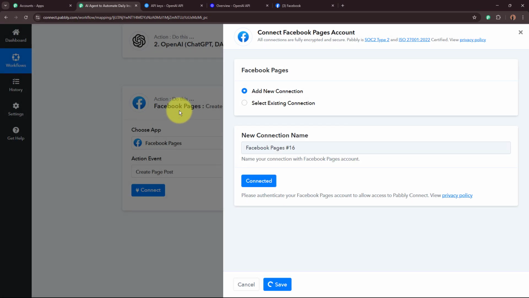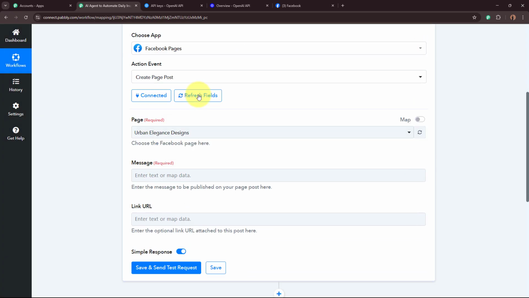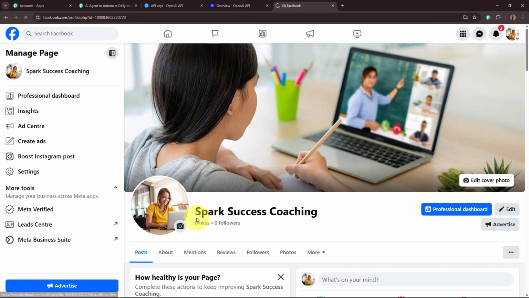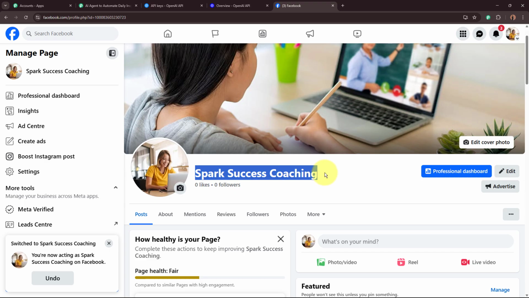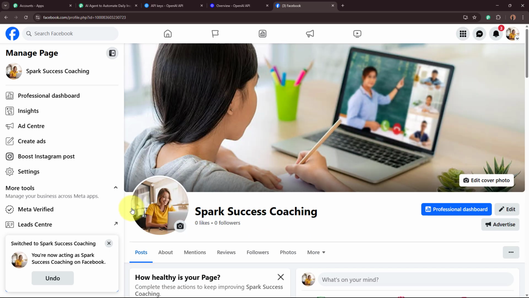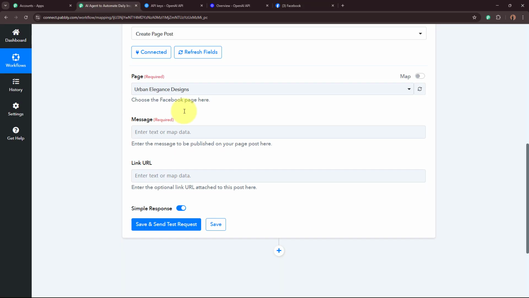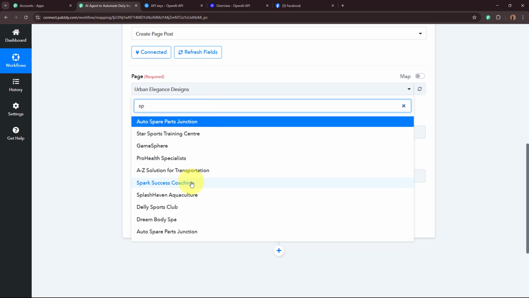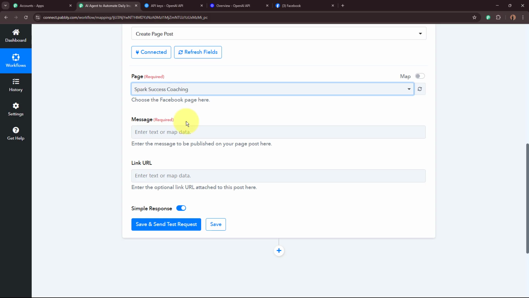And as I've done that, you can see I have successfully authorized my Facebook pages to Pabbly Connect. After authorizing, it is asking me to select the Facebook page on which we have to create the post. I have created a page in the name of Spark Success Coaching, and on this page, I want to post the inspirational quotes. So for the page, I'm going to search for my page right here, that is Spark Success Coaching, okay?